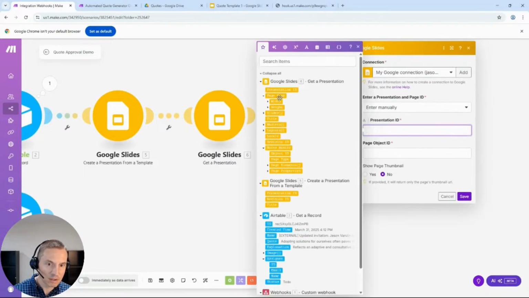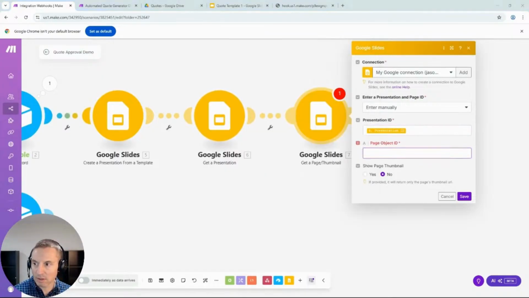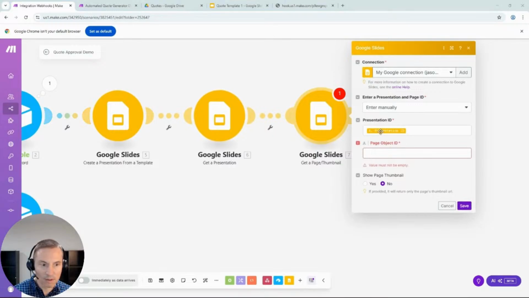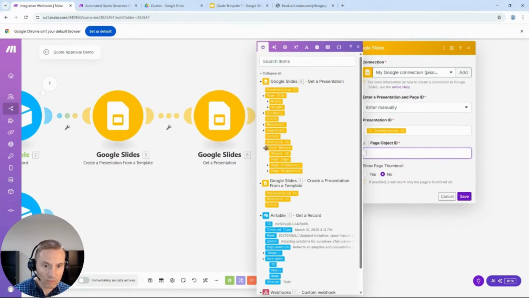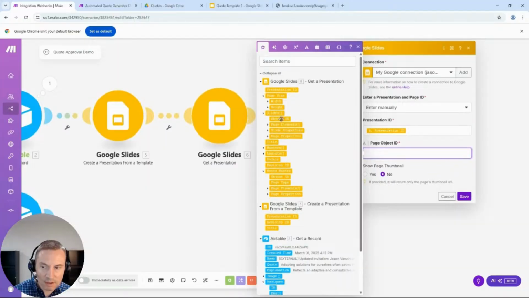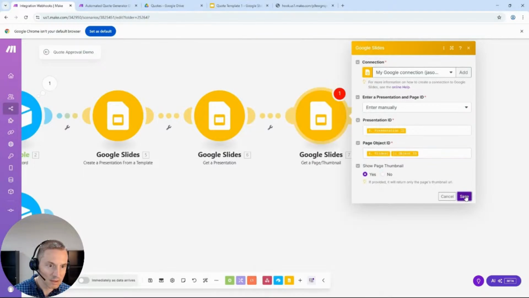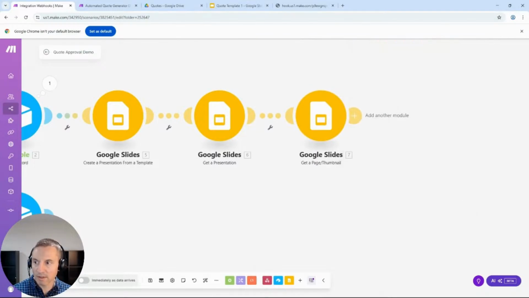This is going to be the same presentation ID. Page object is going to be Slides, object ID, and show page thumbnail. All right.